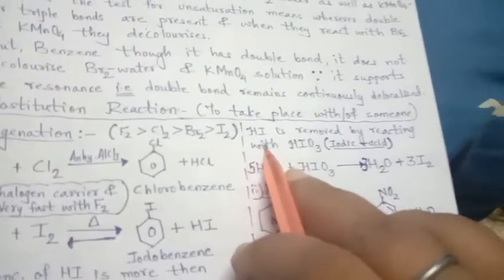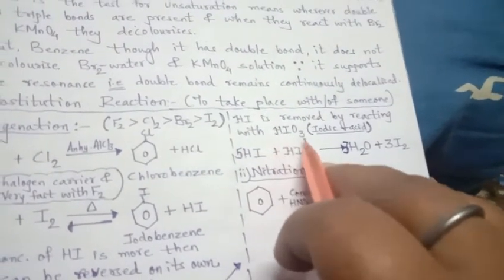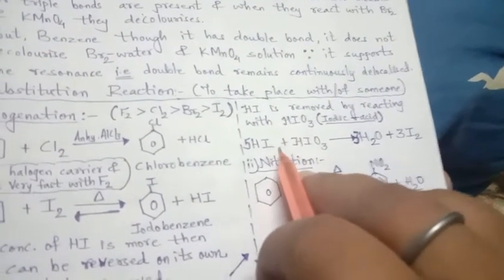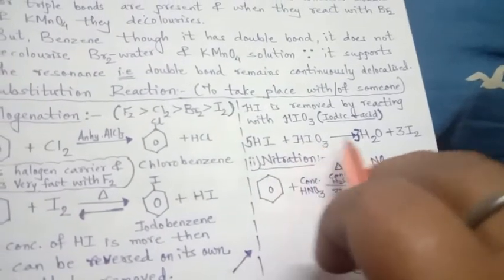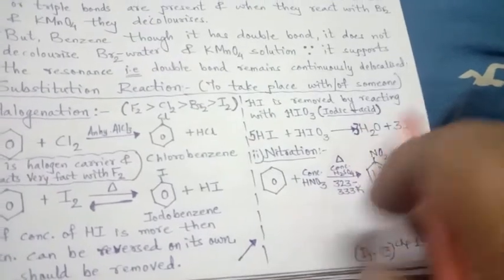How is it removed? It is removed by reacting it with iodic acid, HIO3. HI, when it reacts with iodic acid, gives H2O and iodine. That means the hydrogen iodide is removed.